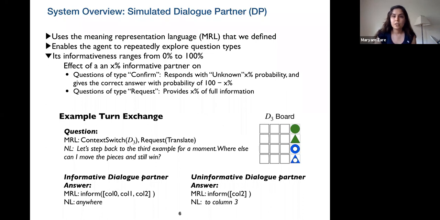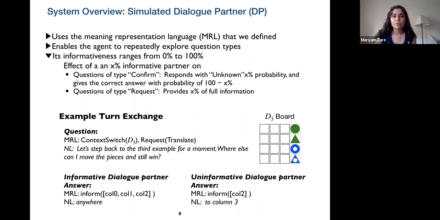We've designed a simulated dialogue partner that uses a meaning representation language to communicate with the agent. One of the benefits of having a simulated DP is efficient training, but another benefit is having full control over it. So we've designed a DP whose informativeness ranges from 0% to 100%, and this can affect different types of questions in different ways.